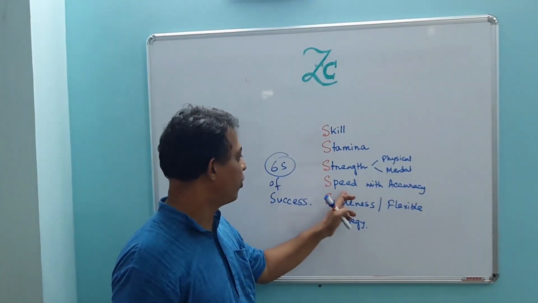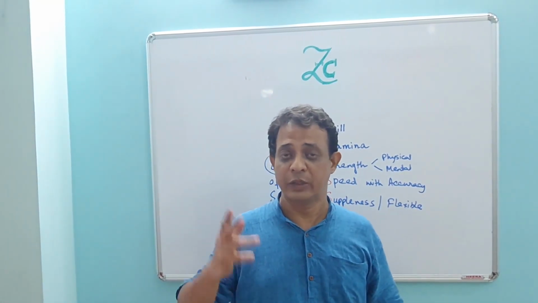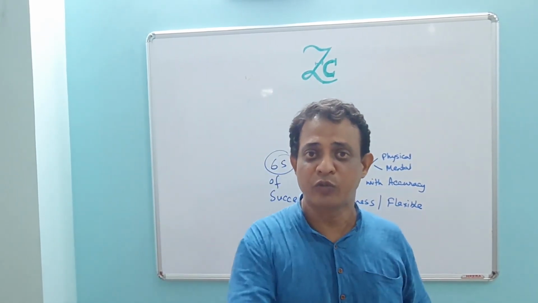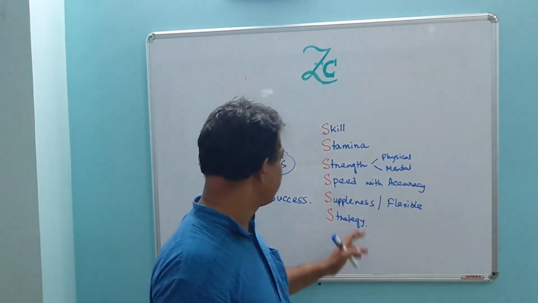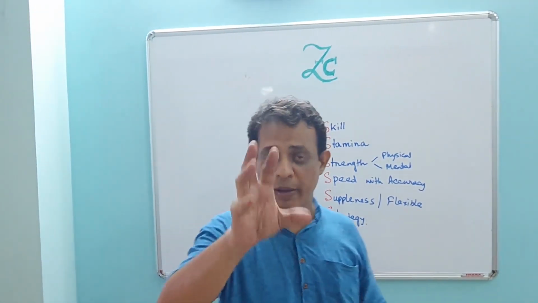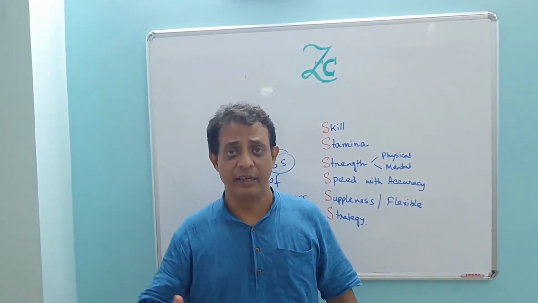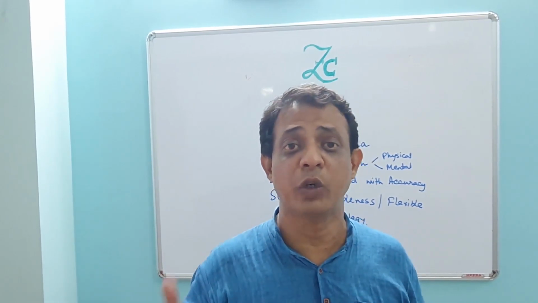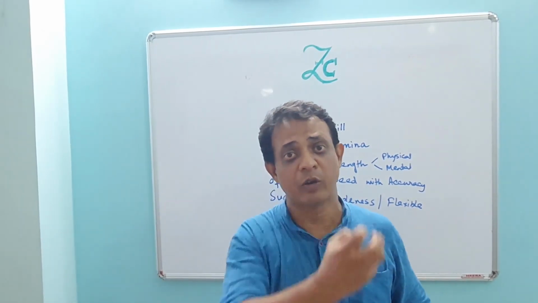And fourth point is the speed with accuracy. You have to study a bit fast and accurately. And while solving the MCQ, you should also maintain speed with accuracy. And fifth point is the suppleness or flexibility. There are so many topics that are apparently hard, so you should not leave any topic. You should be flexible enough to grasp the topic.